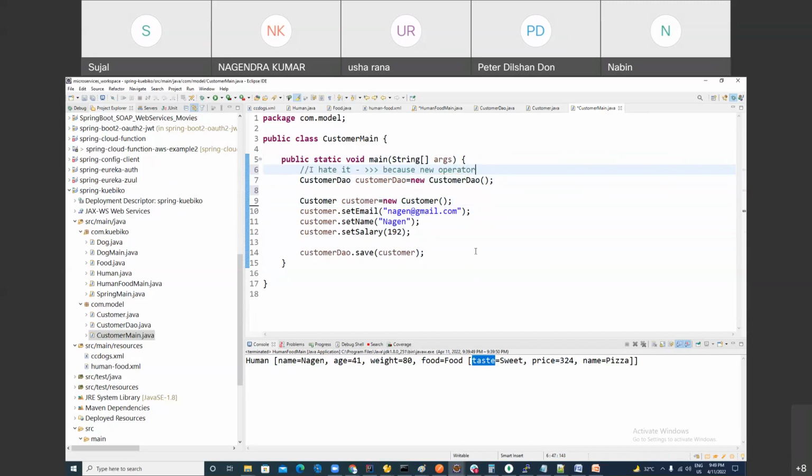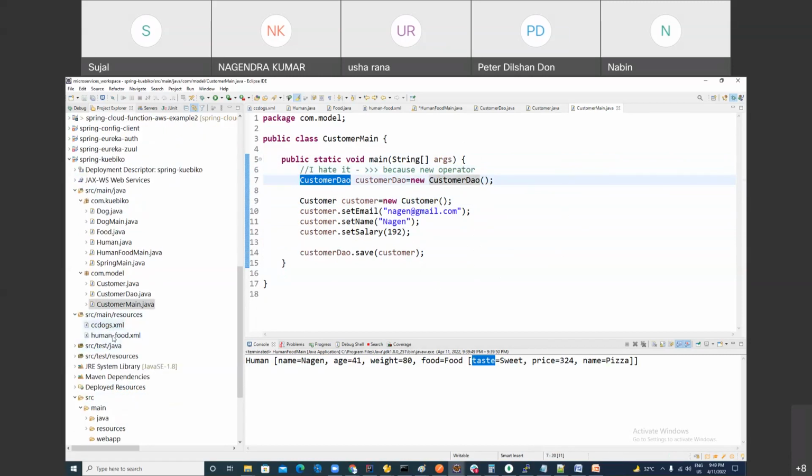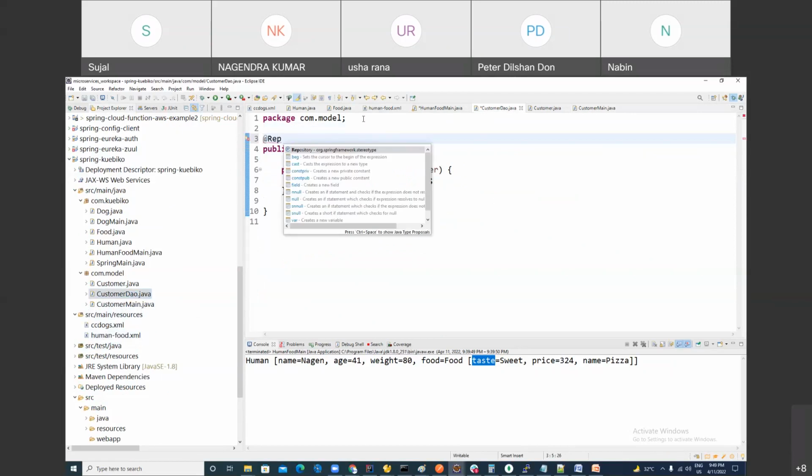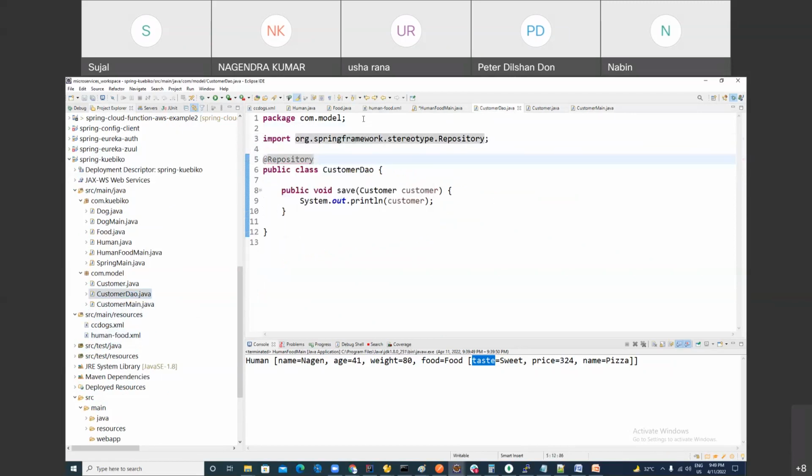So if you want to make a bean of it, how can you do it? One way is to use an XML file, but you don't want to use an XML file. So if you want to make a bean of it, Spring provides an annotation. You can use the annotation called Repository here. It is equivalent to what?